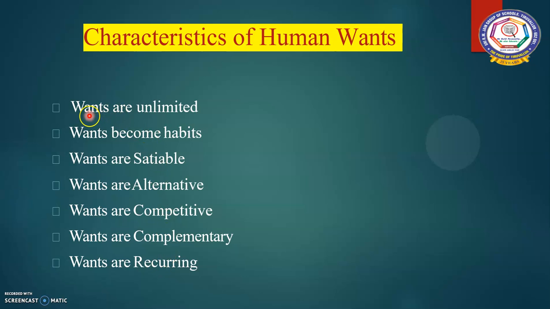So, children, now you would have understood: wants are unlimited, wants become habits, wants are satiable, wants are alternative, wants are competitive, wants are complementary, and wants are recurring.